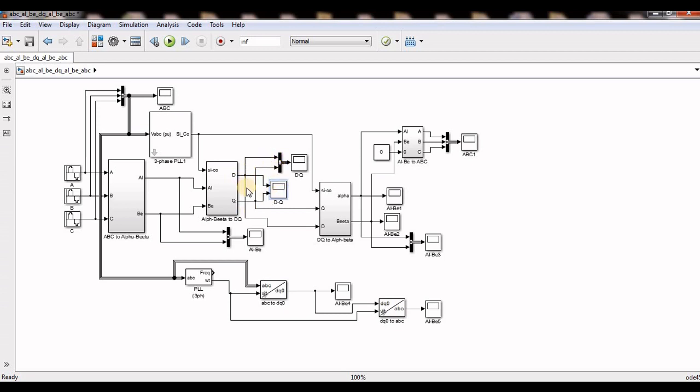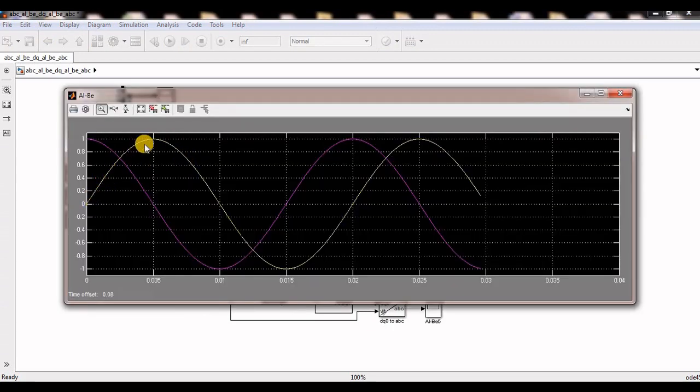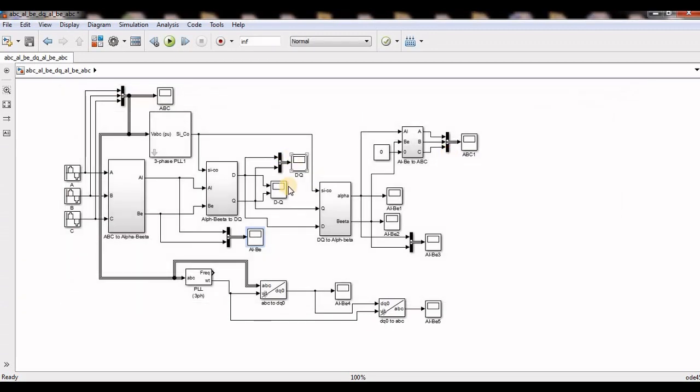So here I can put any controller, maybe a PI controller. I can compare this d component to my constant or per unit 1. With the PI controller I can generate pulses again. You got my point, because this q component I can compare with 0, or I can compare with a reference reactive power from VRMS, so that I can regulate the reactive power. Here I can regulate the active power by comparing with 1. This alpha beta you cannot compare with 1 or 0 or whatever, maybe with a PI controller, because it has the phase, sometimes positive, sometimes negative, but these are the constants.